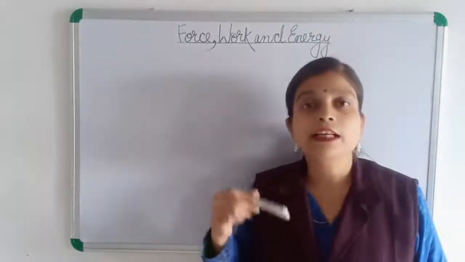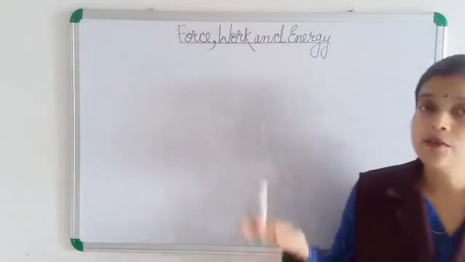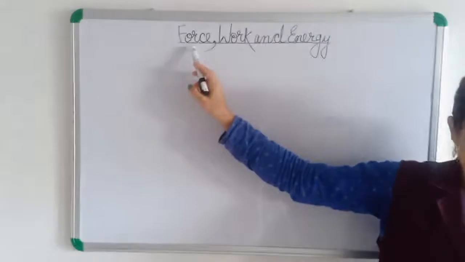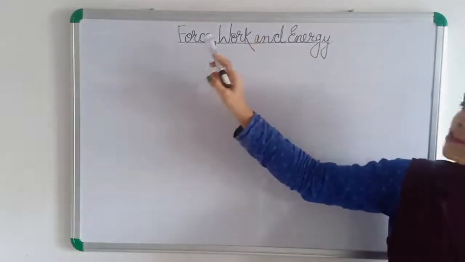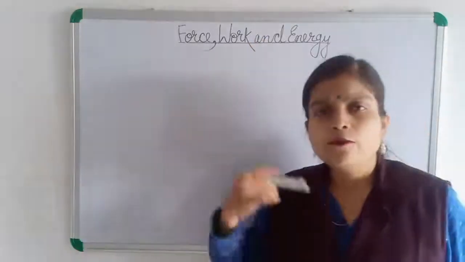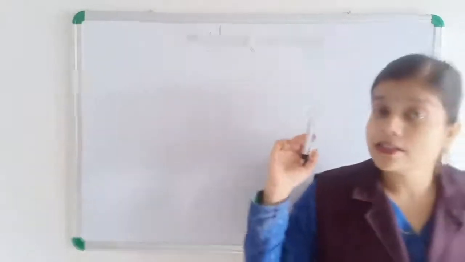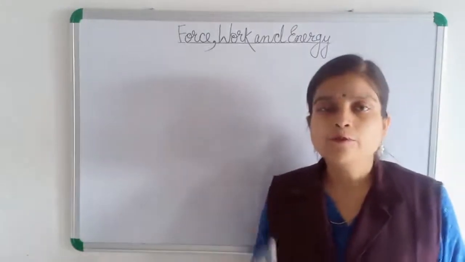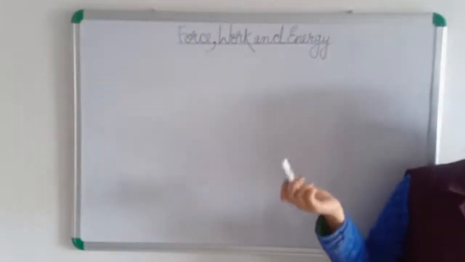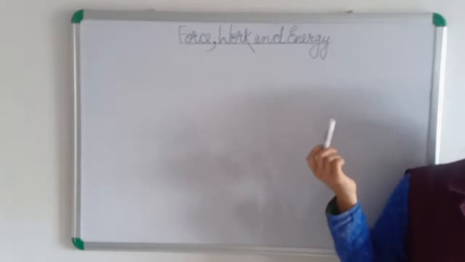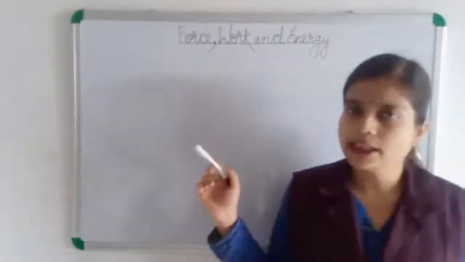Next, we have learned the effects of force, what things force can do. Force can make a stationary object move. Force can stop a moving object. Force can change the direction of a moving object. Force can change the shape of an object. And force can also change the speed of an object. It can make an object move faster, and it can slow down a fast moving object. These are all the things force can do.